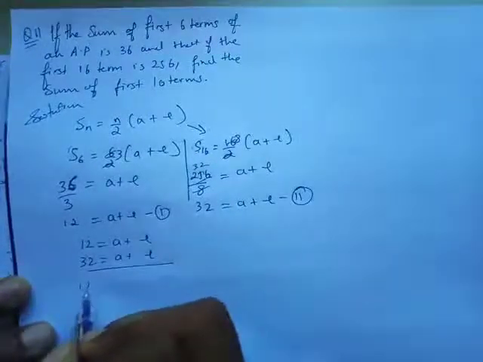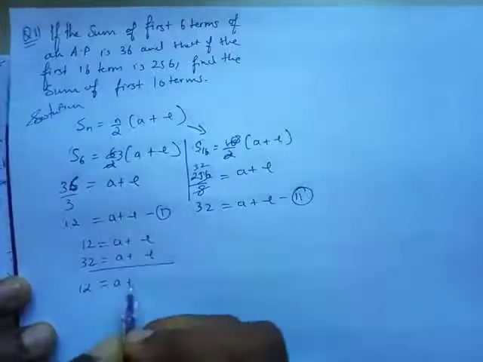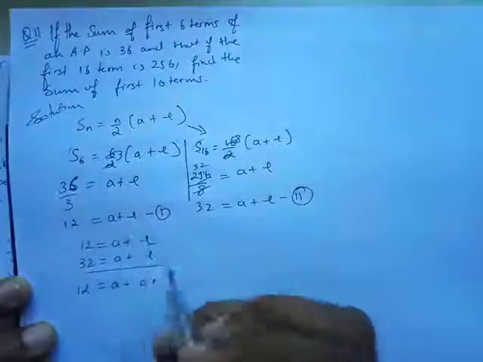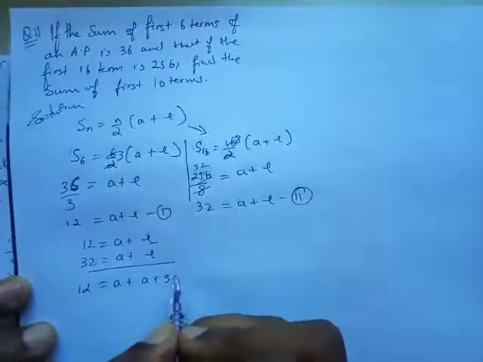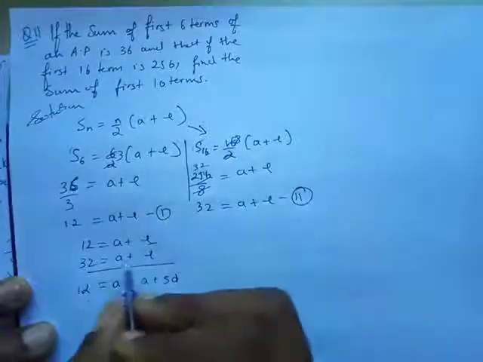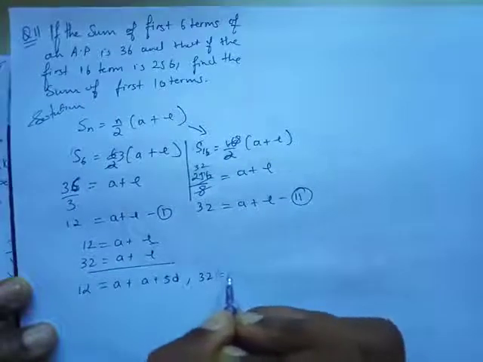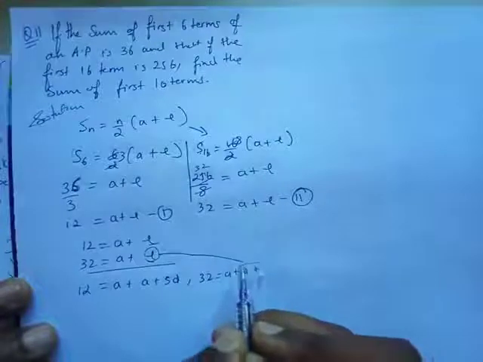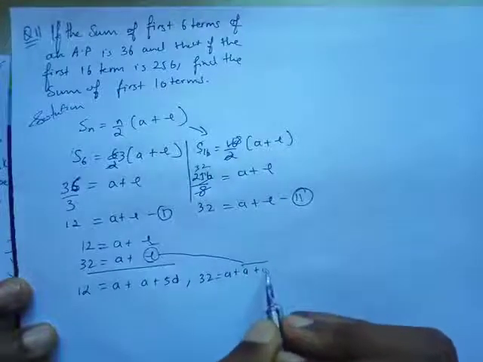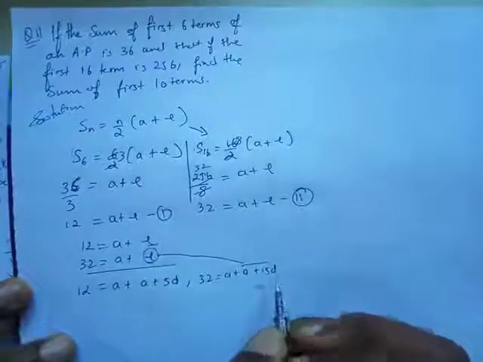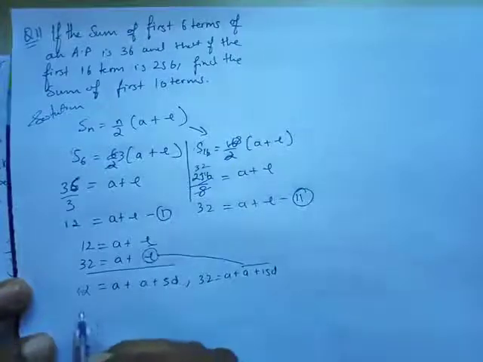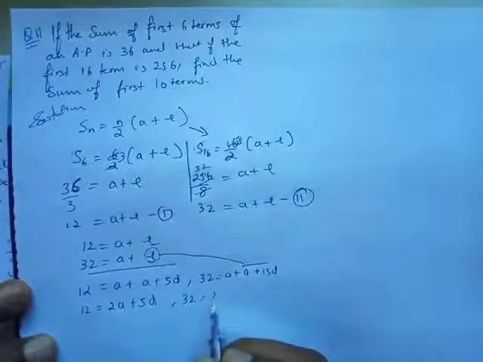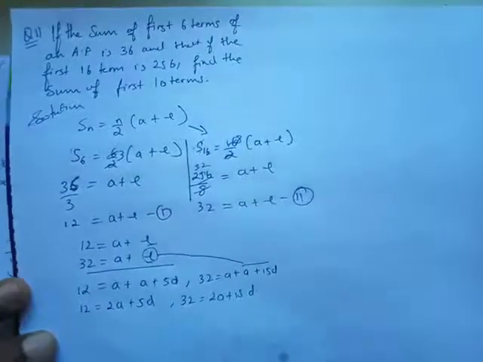If you see 12 before solving, a plus l की जगह लिख रहा हूँ, ये तो सिक्स्थ टर्म था, तो a plus 5d, and this is going to become 32, a plus a, ये l की जगह ये लिख रहा हूँ, 15d. Okay, and then I'll say 12 is equal to 2a plus 5d, and 32 is equal to 2a plus 15d, and now I can subtract.